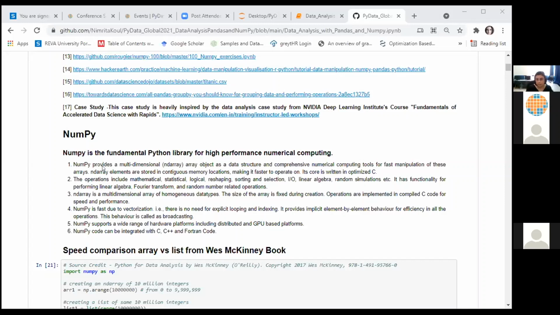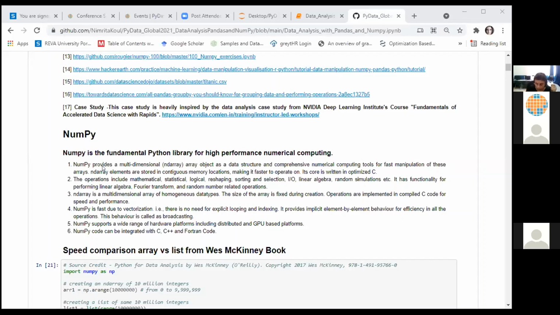So NumPy is a Python library for numerical computing. We are aware that a lot of machine learning and data science operations rely heavily on numerical data processing and numerical computing. So NumPy provides us a new data structure, which is in addition to the basic Python objects like list, tuple, dictionary, and sets. This n-dimensional array is specially optimized for faster access, because the data is stored in contiguous memory locations in RAM. Then there are a lot of routines and functions which have been coded in C. The compiled C code works much faster than the interpreted Python code.